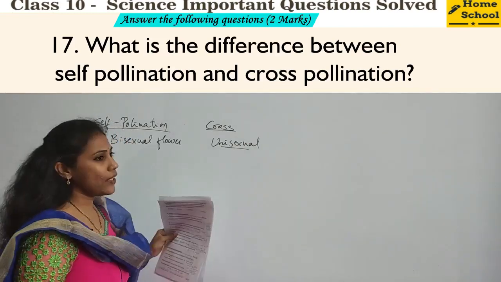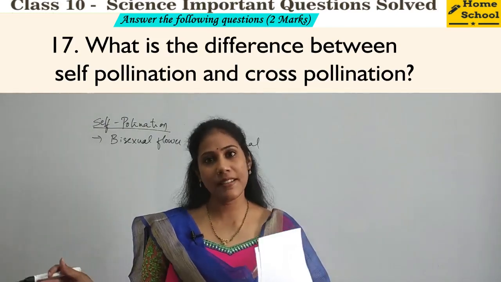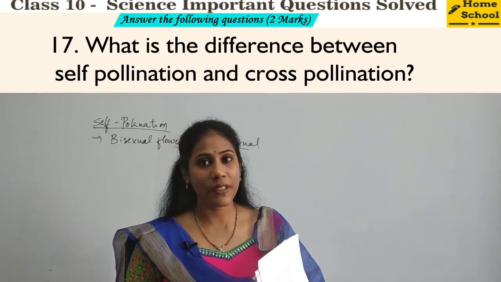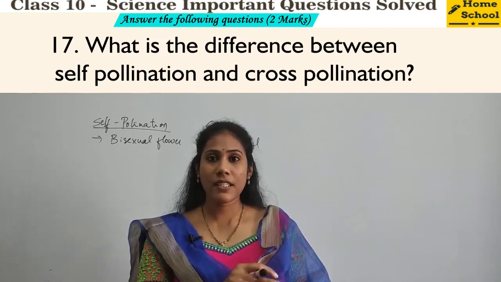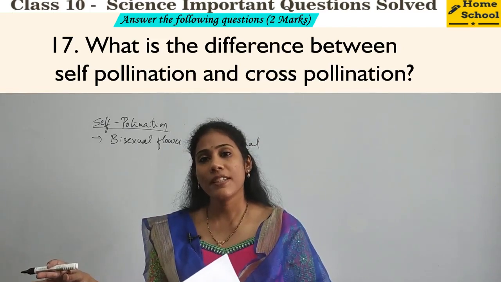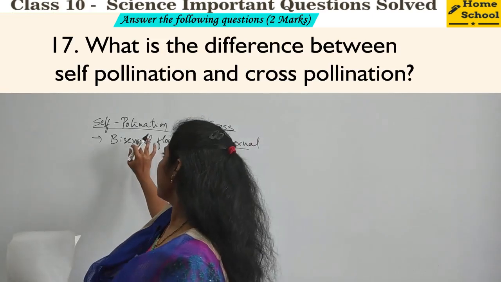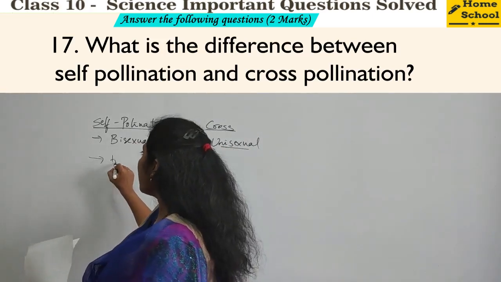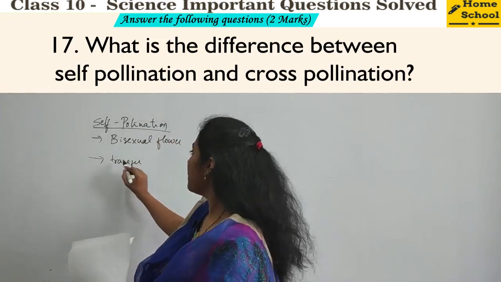So bisexual flower is the flower where you have both stamens and the female reproductive system, right? All that ovary, stigma, style you will have. Male reproductive system and female reproductive system both stay in the same flower. That is a bisexual flower. So what happens here? Now the second point.